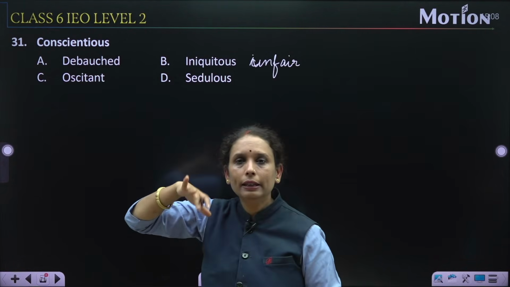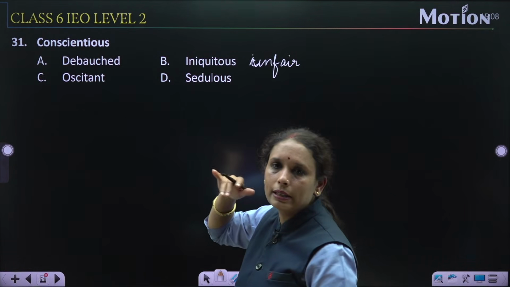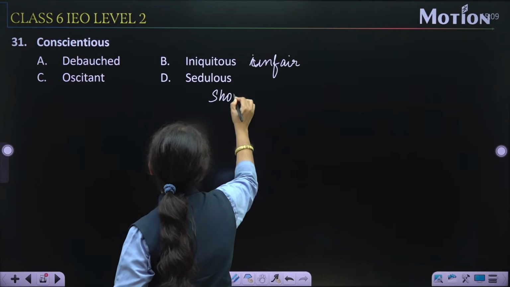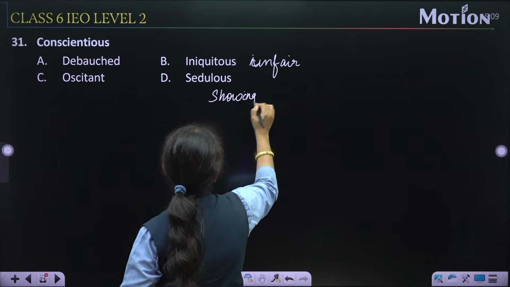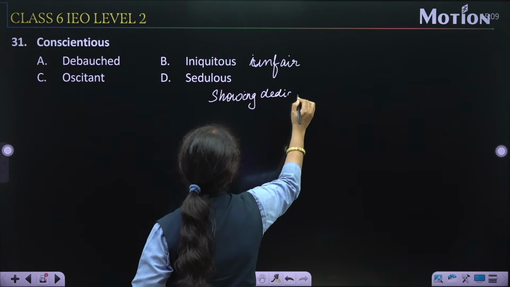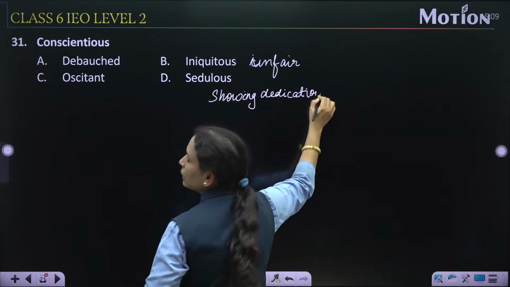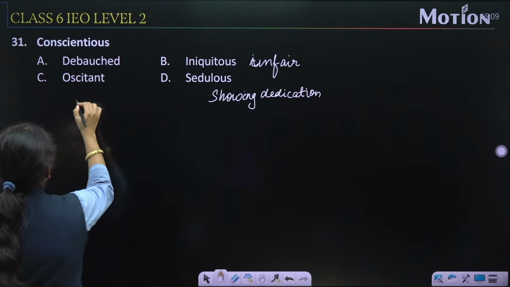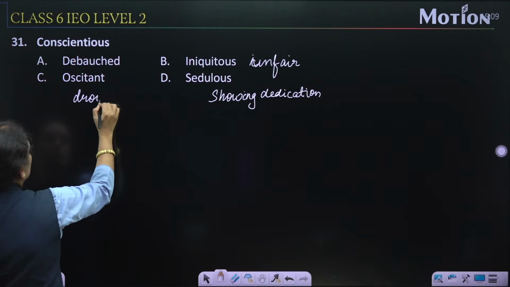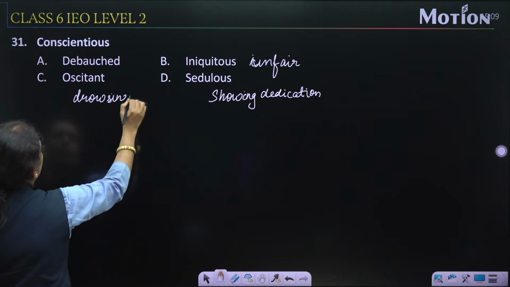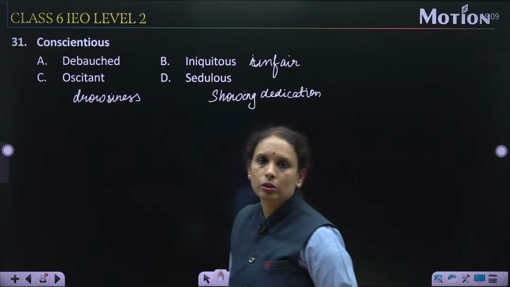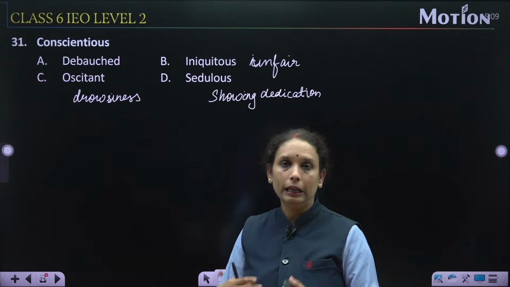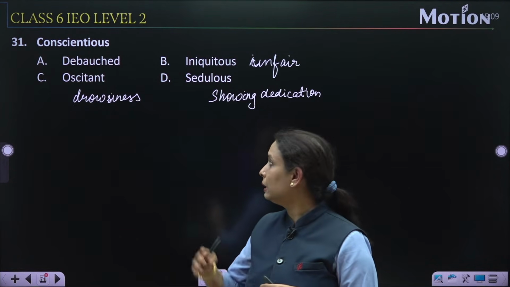Sedulous means showing dedication, right? Somnolent का मतलब होता है drowsiness. Debauched, it means immoral or unacceptable.